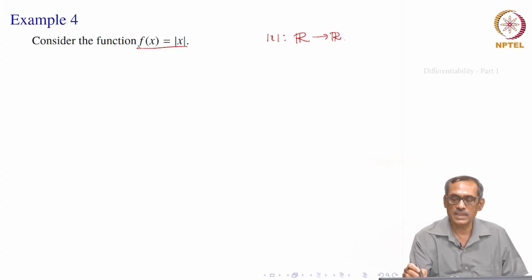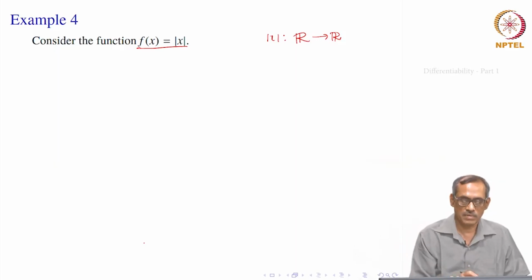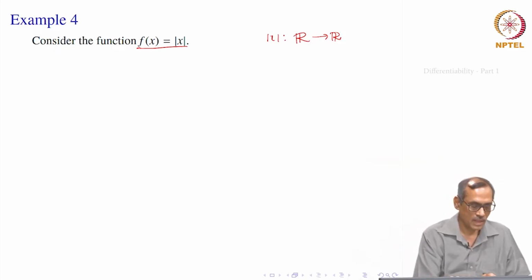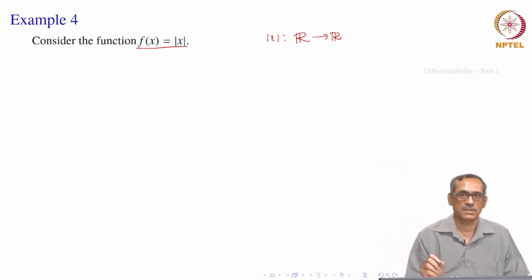Okay. Of course, its range is only non-negative real numbers. Negatives are also mapped to positives. Okay. So, once you ask whether this is differentiable or not, we have to really be concerned about all points, all real numbers. Each real number we have to see whether it is differentiable or not. And our experience says at 0 there is some problem, but if less than 0 or greater than 0 there can be different values, right, altogether different types of values.